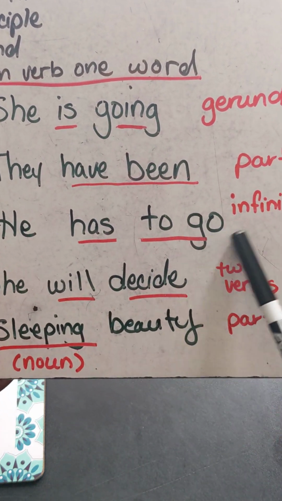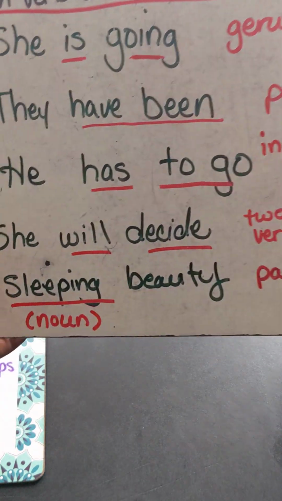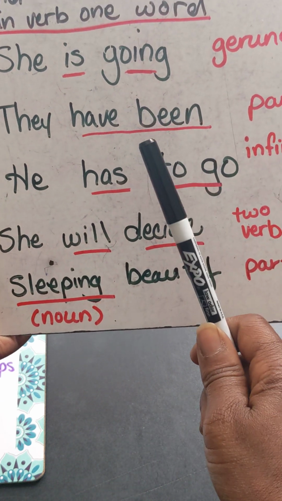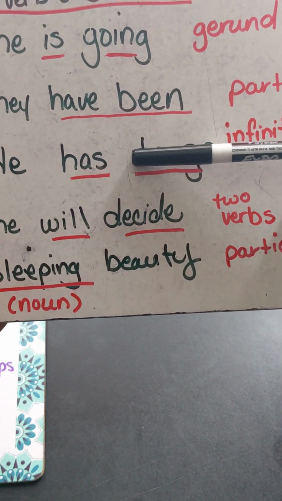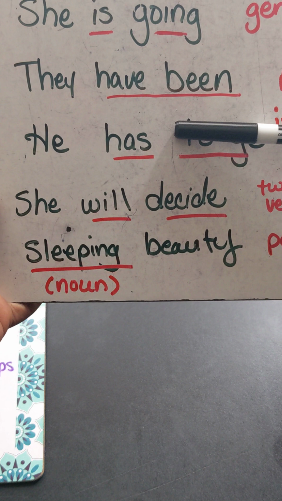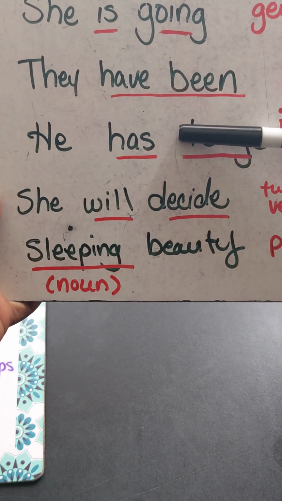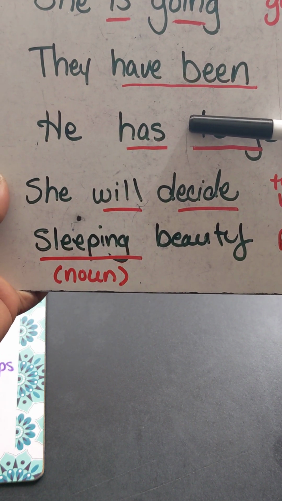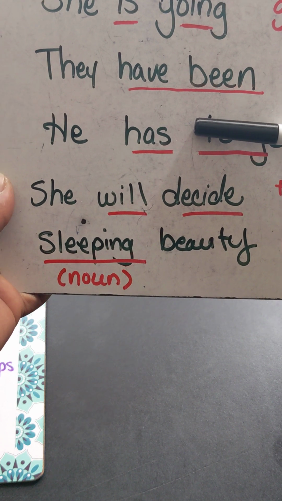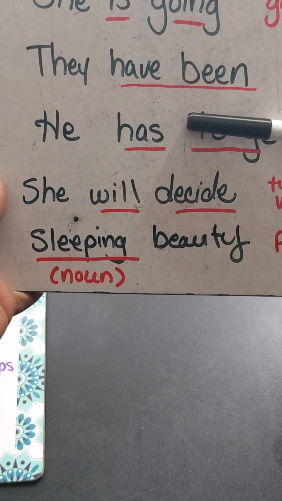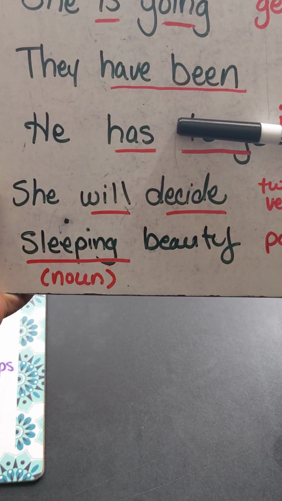He has to go. Now, I could take to go off and put he has. That would be a complete thought. You got he, which is the verb. I'm sorry, he is the subject. Has is the verb. Simple, right? And it matches in person and tense.